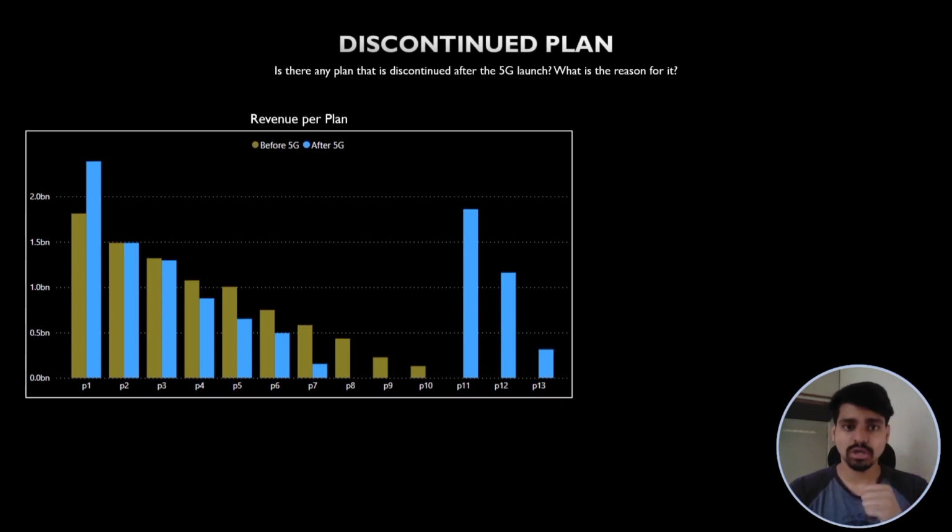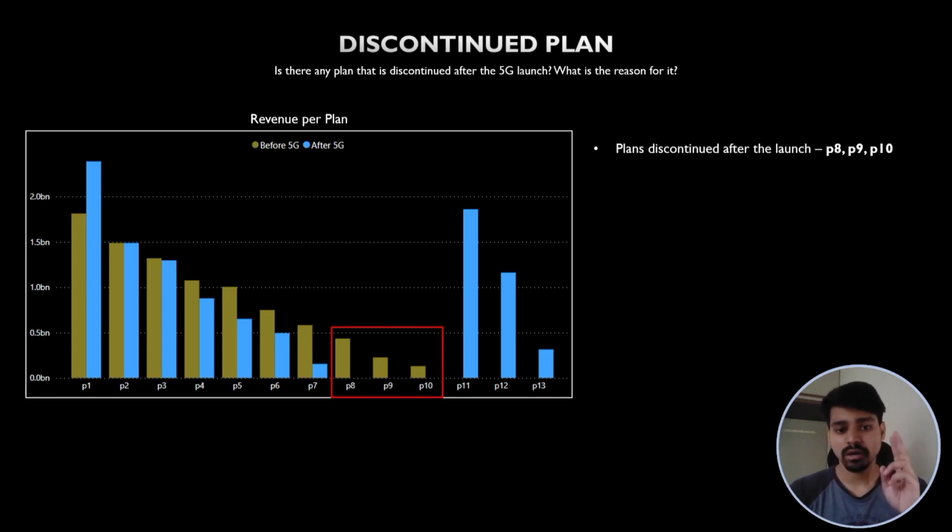Now, let's talk about the discontinued plans after the 5G launch. From the column chart itself, we can see plans P8, 9 and 10 were discontinued after the launch. The reason for their discontinuation was that they were not performing well before the launch itself, as well as they offered a very limited validity of about 1 to 3 days.